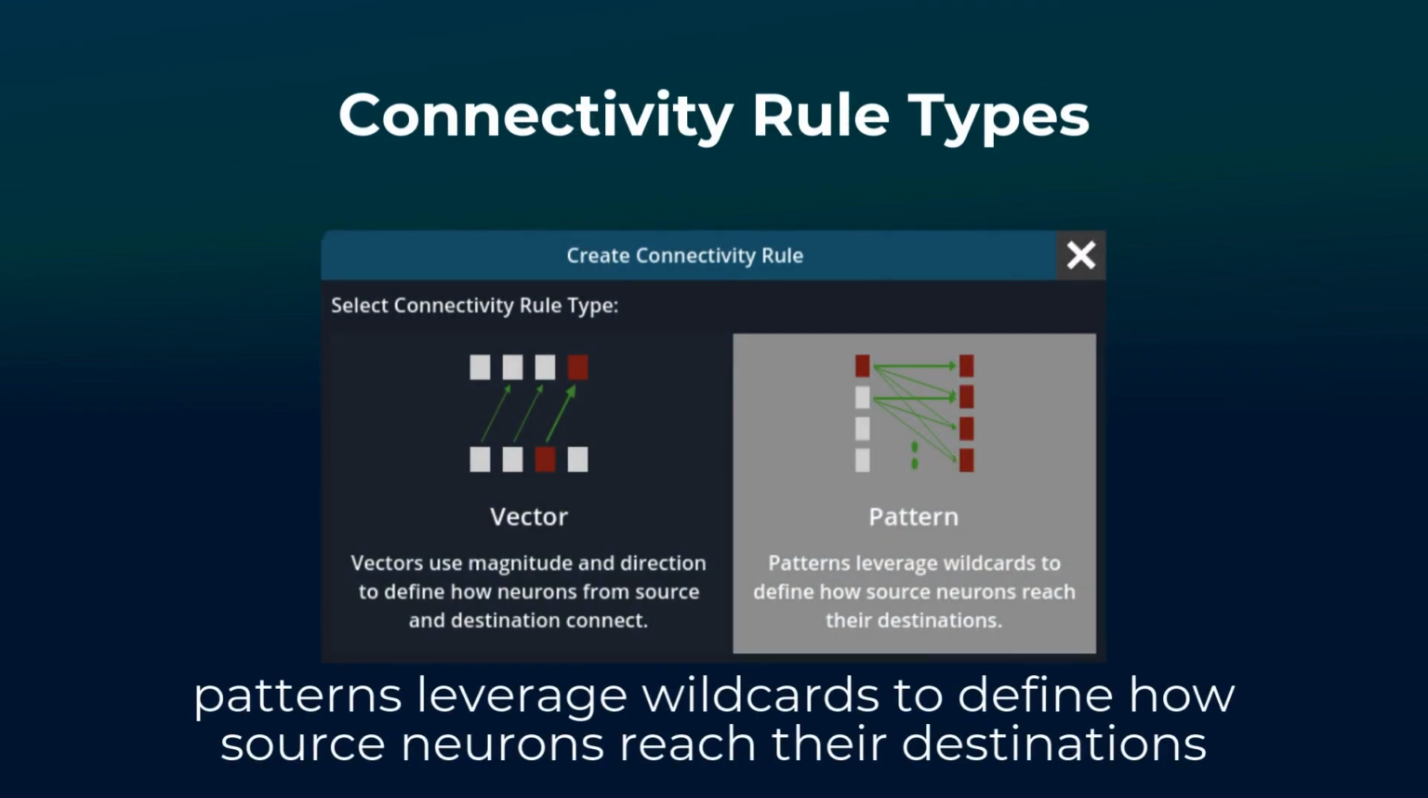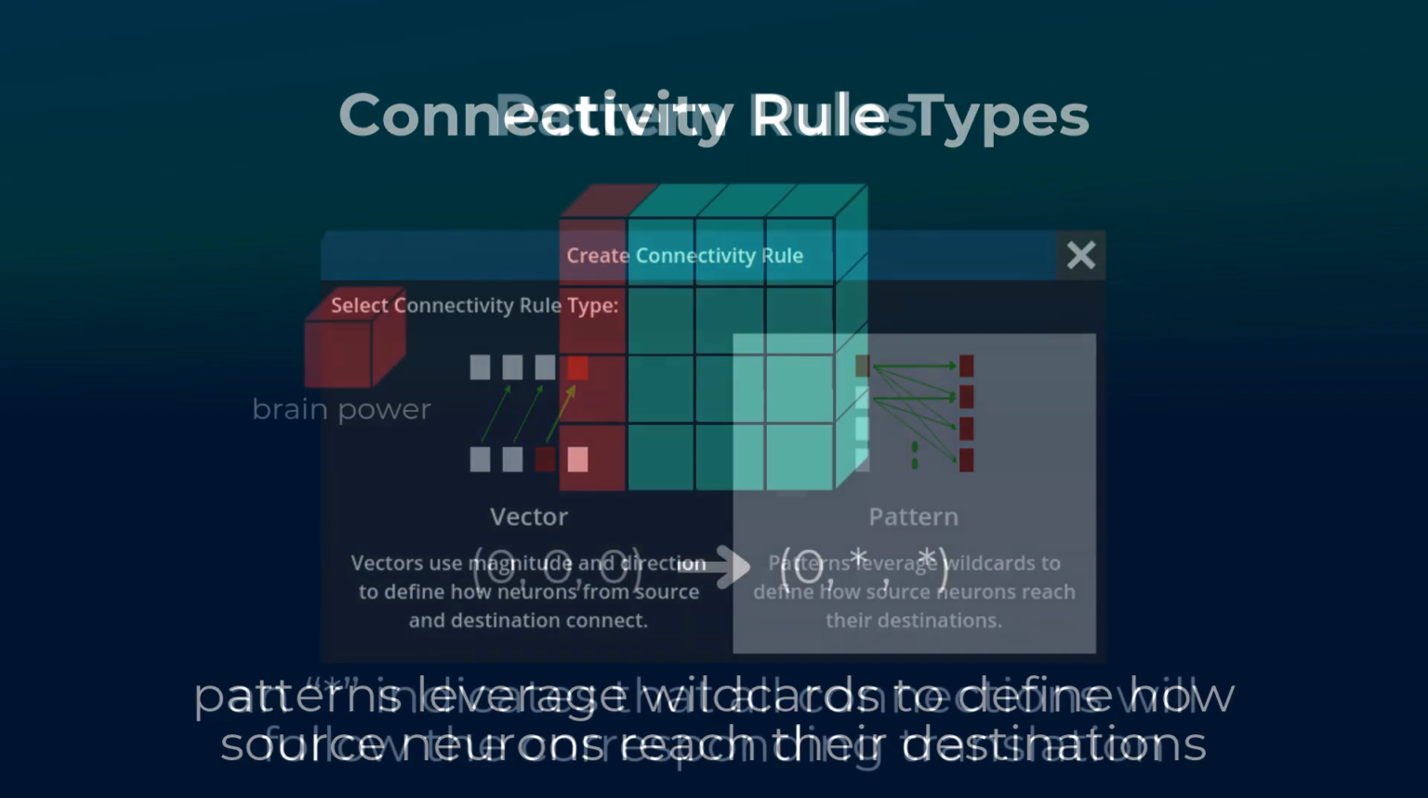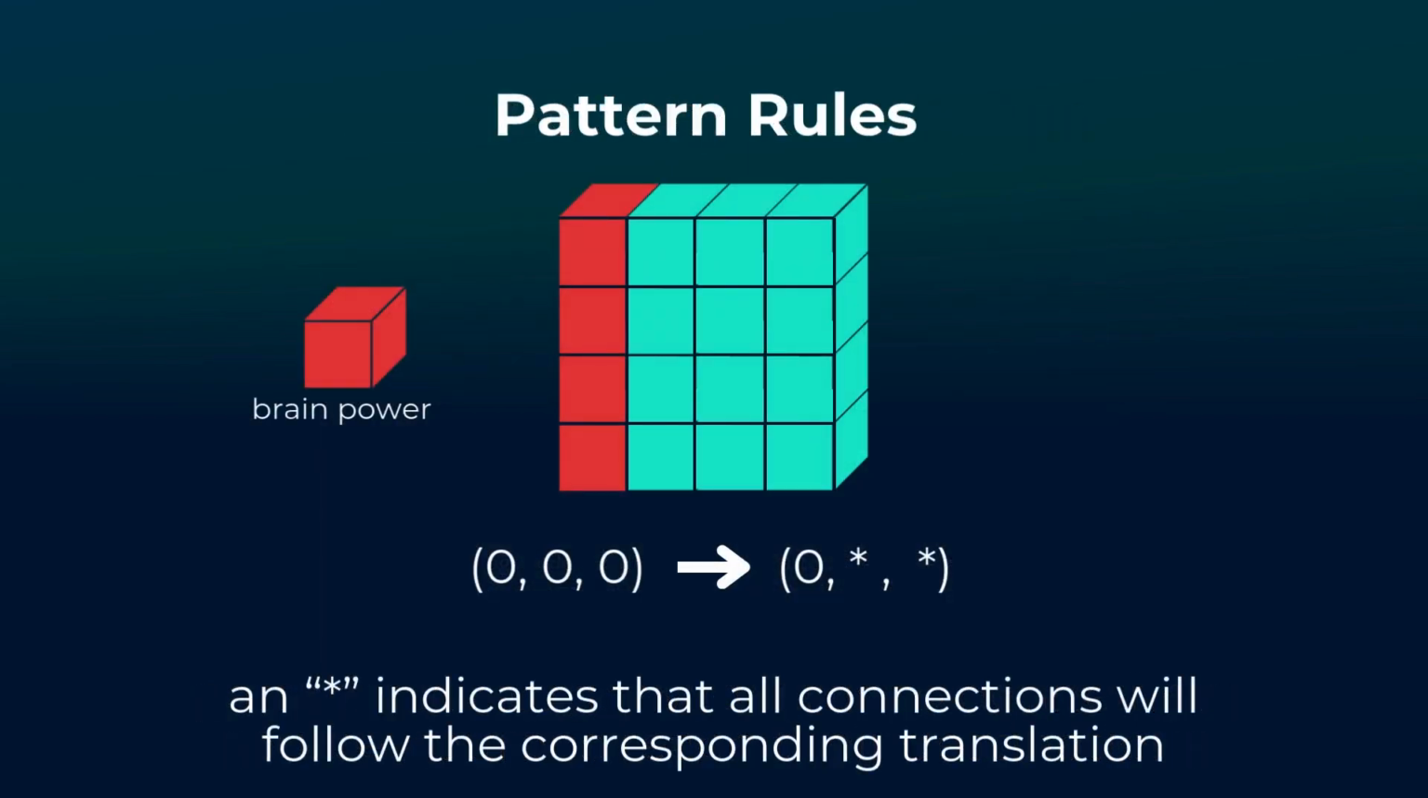Pattern rules are more versatile and leverage wildcards to define how source neurons reach their destinations. Patterns can also be used to connect neurons with a specific coordinate to a neuron with another distinct coordinate in a 3D space. An asterisk in the coordinate indicates that all connections will follow the corresponding translation, like 0, 0, 0 to 0 asterisk asterisk, resulting in activating the entire row in the 0 coordinate.